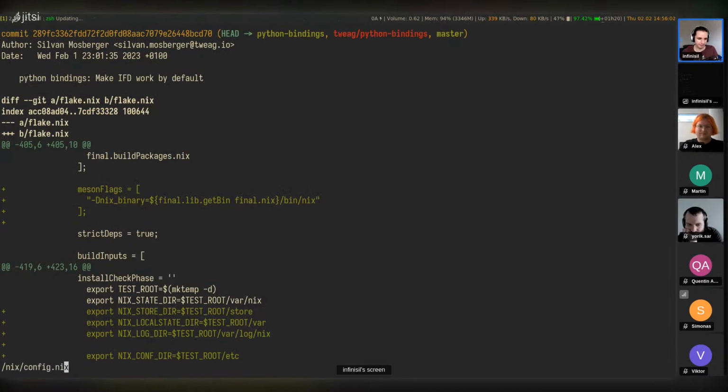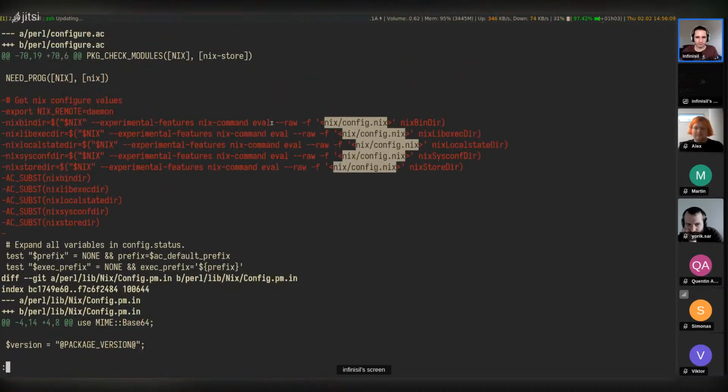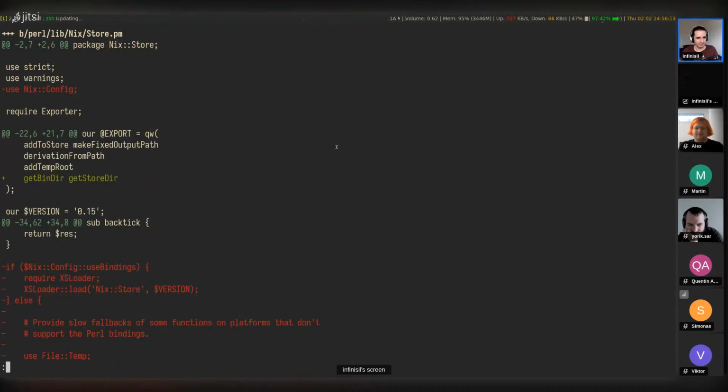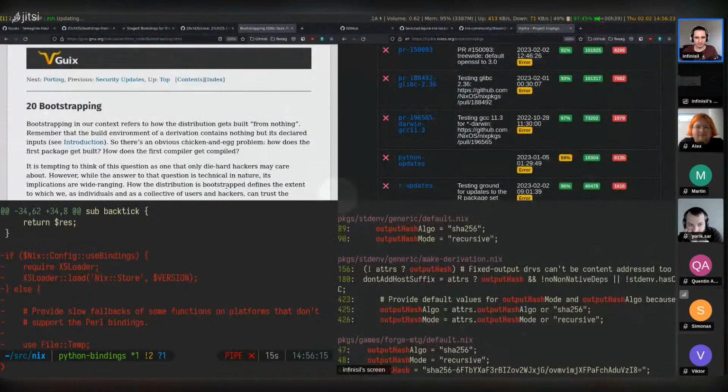Maybe not. Oh, okay, it was removed at some point. That did contain some bootstrapping tooling within Nix itself that you could actually use. But since that doesn't exist anymore, we don't need to talk about that.